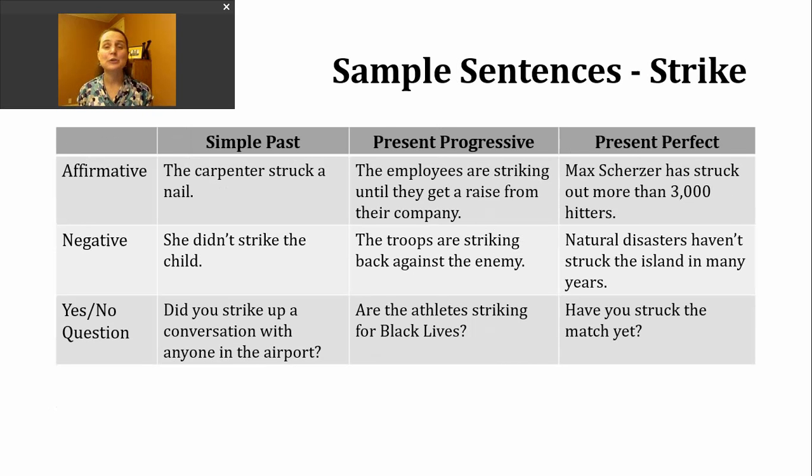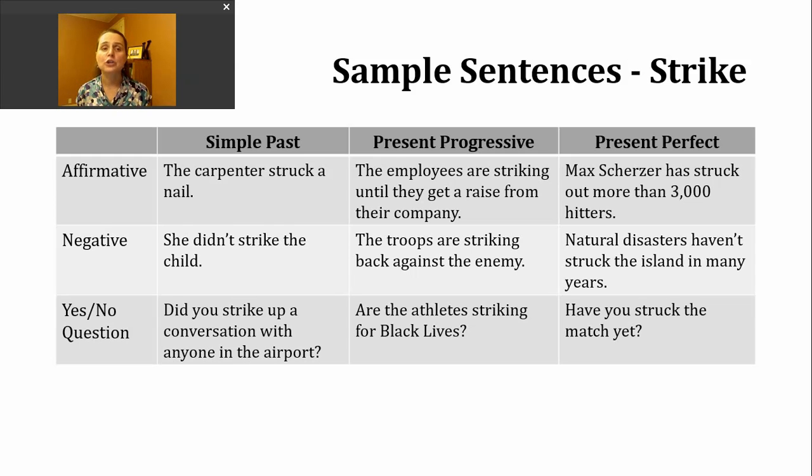Let's continue doing some practice with the verb strike. Today we'll look at simple past tense sentences, present progressive, and present perfect. We'll start with simple past tense. In the affirmative, we want to use the irregular form of our verb, which is struck. This is true no matter what our subject is. We're using simple past tense to talk about an action that was completed at a definite time in the past. Let's look at an affirmative example.